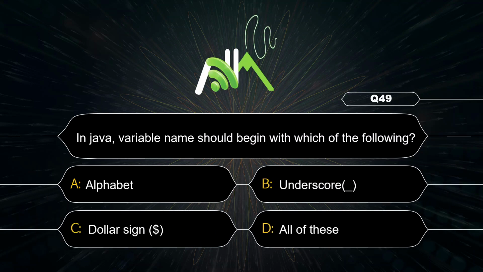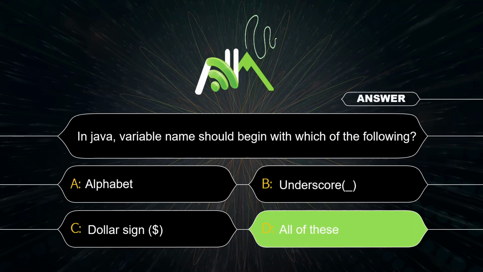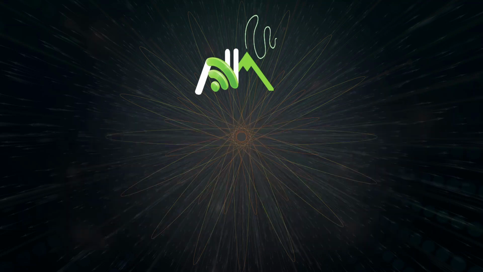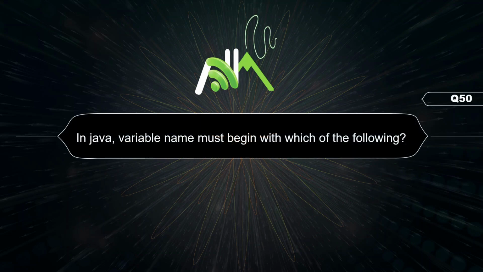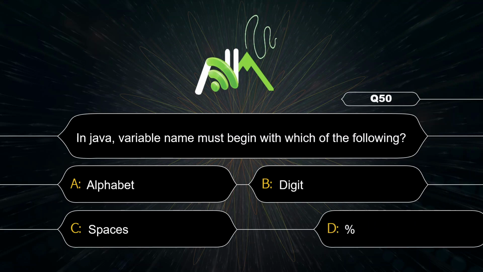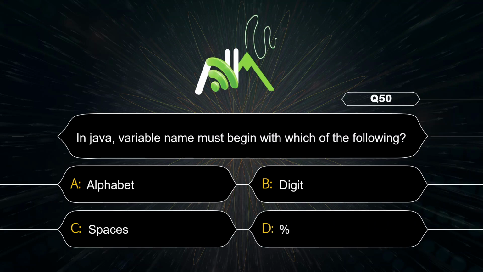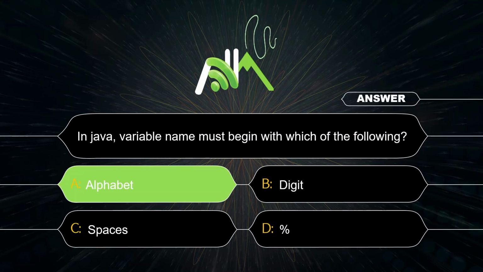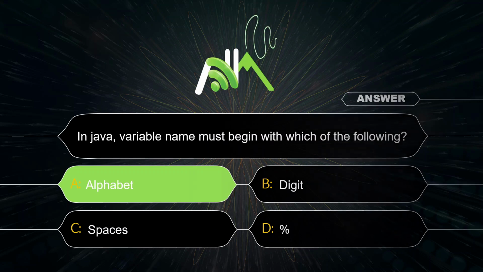Variable name should begin with alphabet, underscore or dollar. All of this. Correct answer is alphabet. Yes, you can begin your variable name with alphabet.